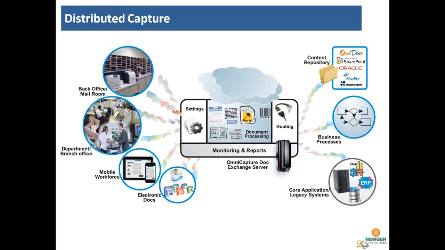Let us take a scenario of an insurance company or a bank having, let us say, 1,000 branches across the geography or in India. As documents come to a branch, they should be scanned properly. While scanning, you should attach certain key parameters to the documents which help in their retrieval. The classification of the document should happen properly, and that's why this exchange server, where the document processing happens, is very important.